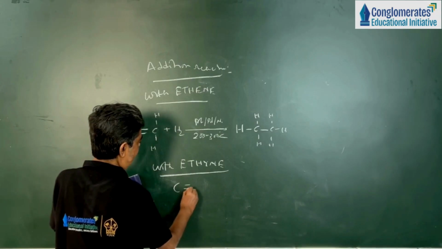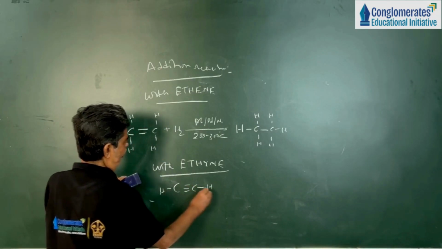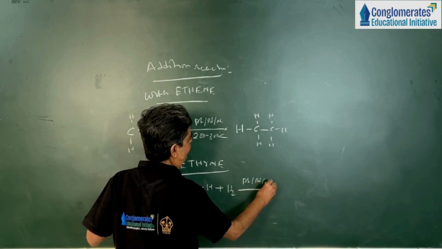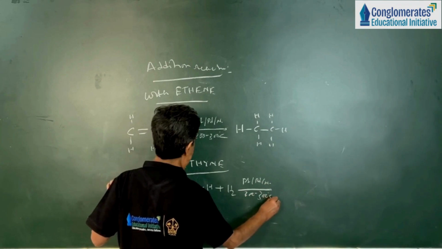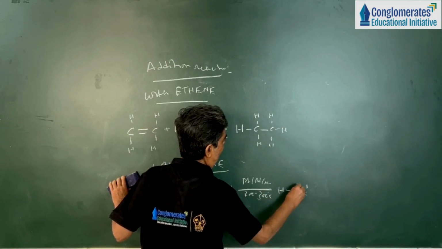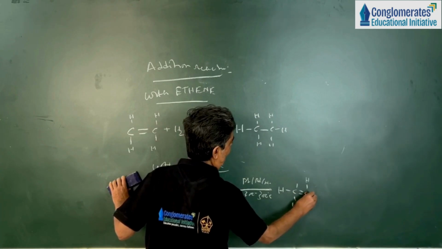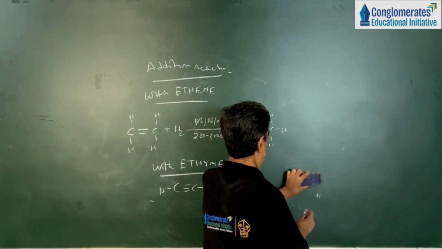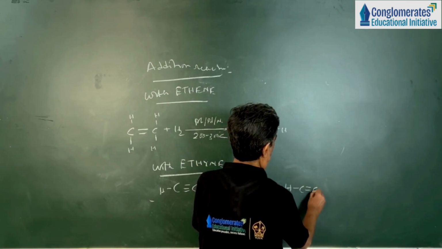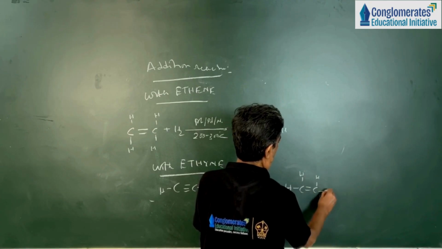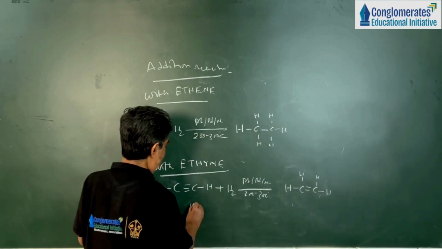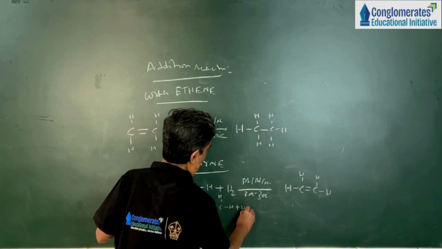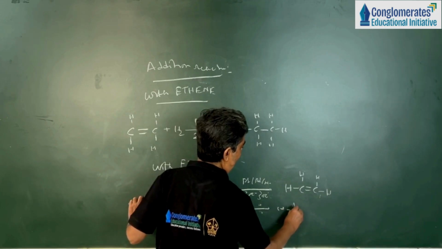Ethyne plus hydrogen, same condition, platinum, palladium or nickel, 200 to 300 degrees Celsius temperature, we get ethene, and the second step will give us ethane.